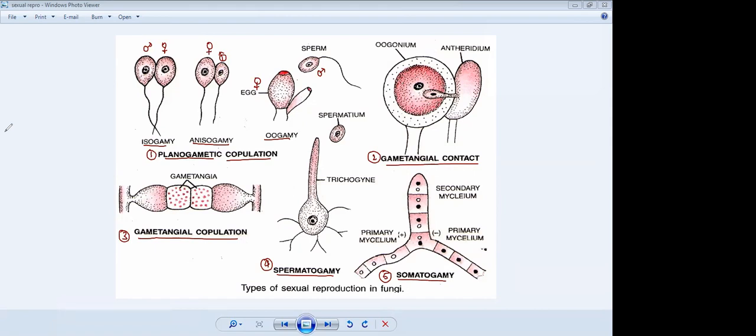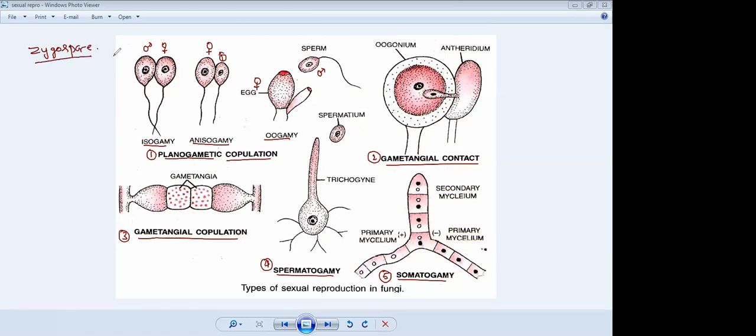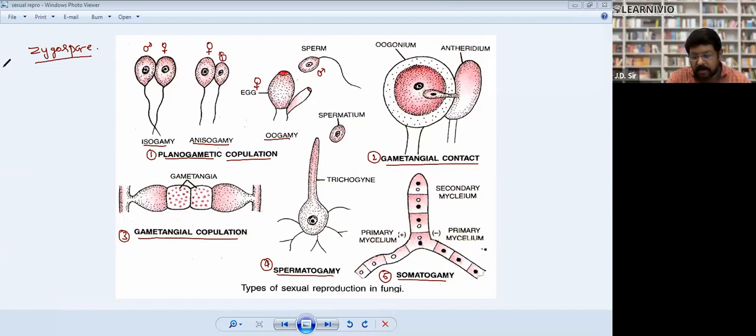In planogametic copulation, flagellated gametes fuse to form a zygospore. Full stop.